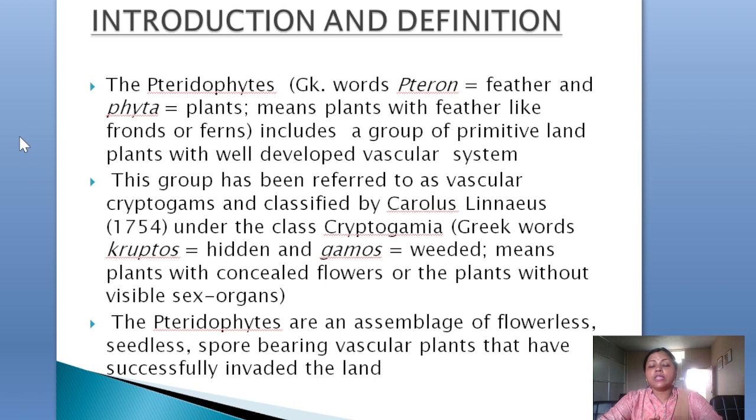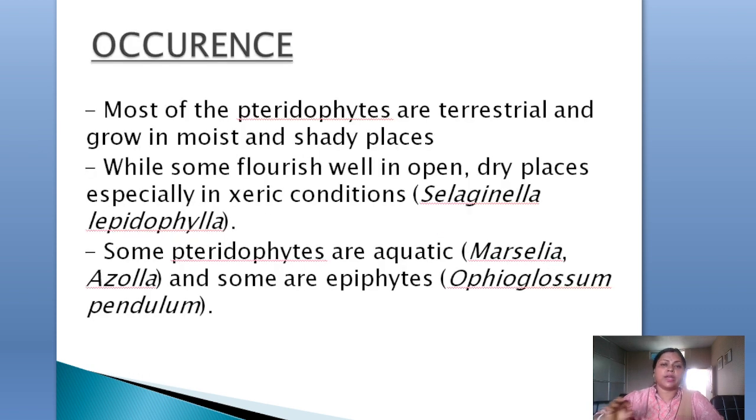Because they do not produce any flowers, they are flowerless plants, seedless plants, spore bearing vascular plants, and they are kept under the class Cryptogamia by Carolus Linnaeus, where Cryptogamia comes from the Greek words cryptos meaning hidden and gamos meaning wedded. That means plants having concealed flowers, or plants without any visible sex organs.